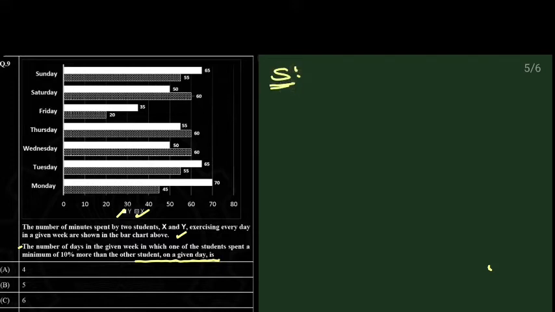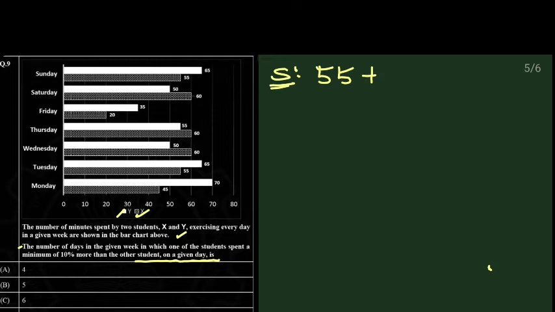So simply what we have to do, take the Sunday situation here. Let's say 55 is the least time spent out of the 2 students X and Y. One is spending 65, the other is spending 55. Let's say we take 55, and we find out 10% of 55.